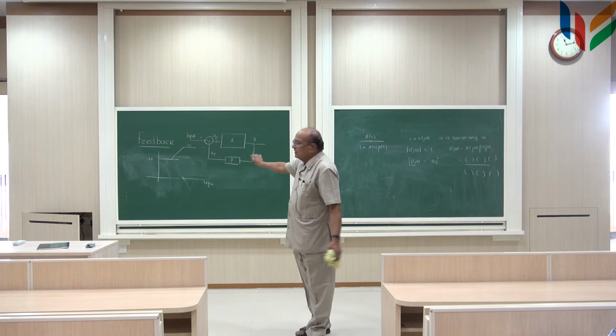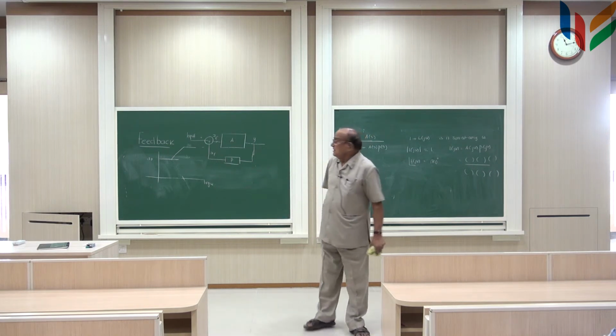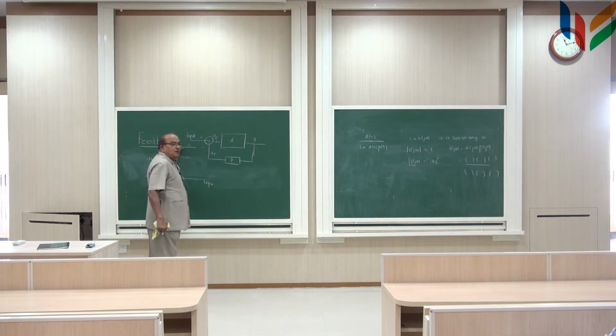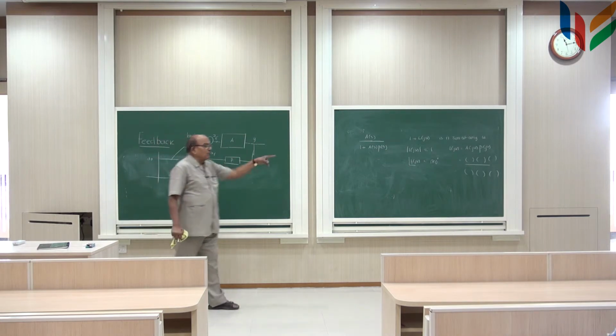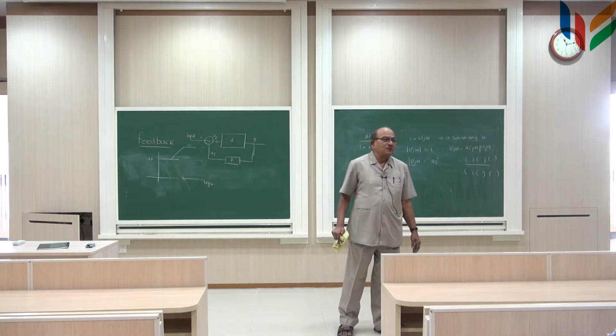Just by quickly looking at it, you can draw, you don't have to do any calculations. And the slope at every point here will be 6 dB per octave or 20 dB per decade. So, you can immediately plot what is the transfer function magnitude in dBs.